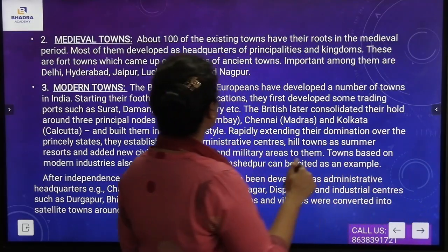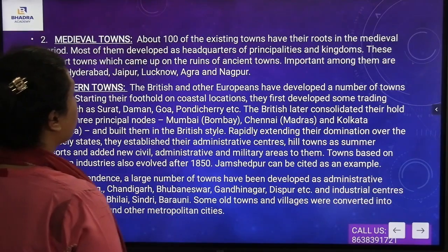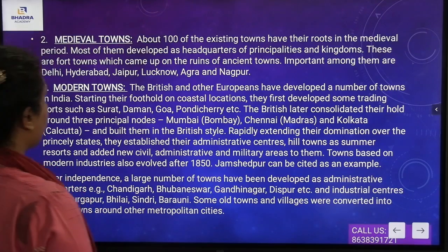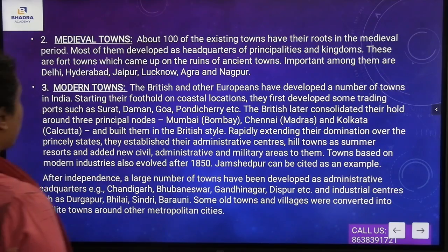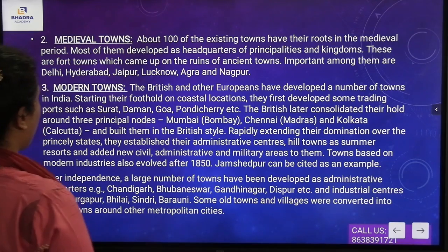Now we will be understanding about the medieval towns. About 100 of the existing towns have their roots in the medieval period. Most of them developed as headquarters of principalities and kingdoms. These are fort towns which came up on the ruins of the ancient towns. Important among them are Delhi, Hyderabad, Jaipur, Lucknow, Agra and Nagpur.